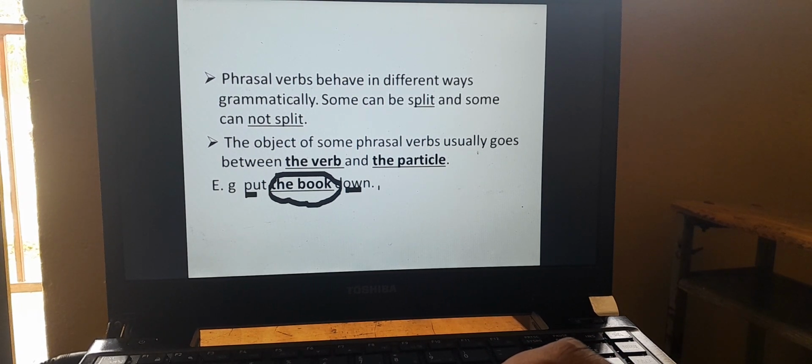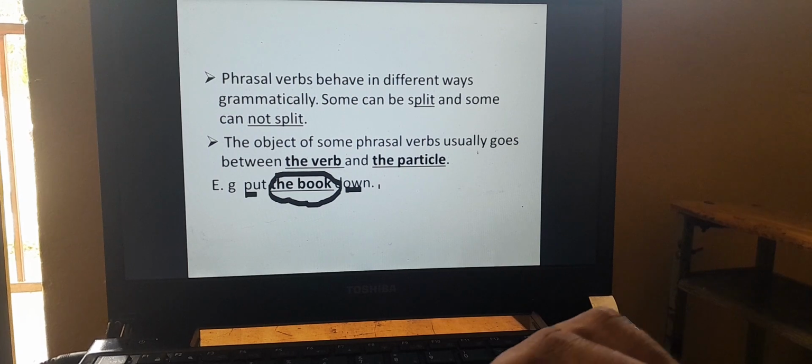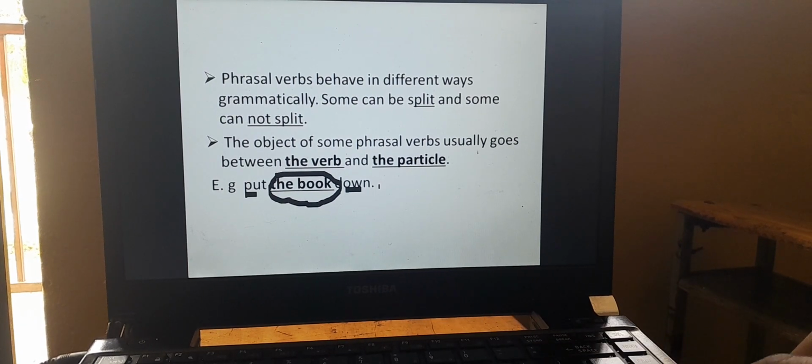There is a condition that the object of a phrasal verb can occur in this manner: put the book down. You should know that there are such kinds of phrasal verbs.